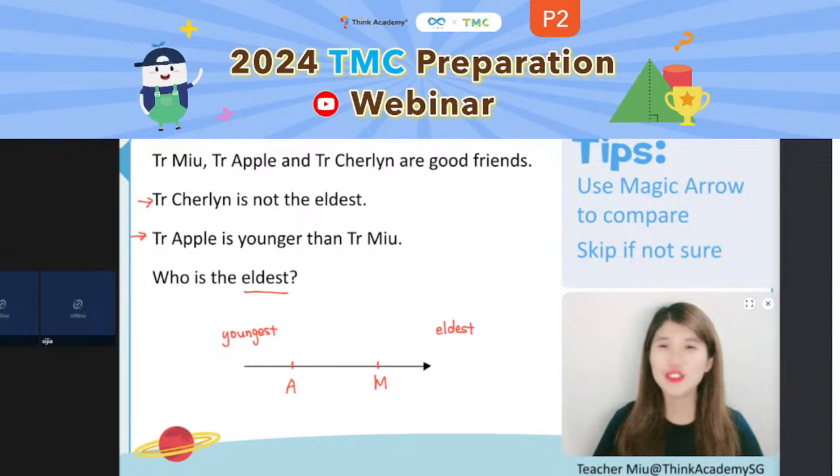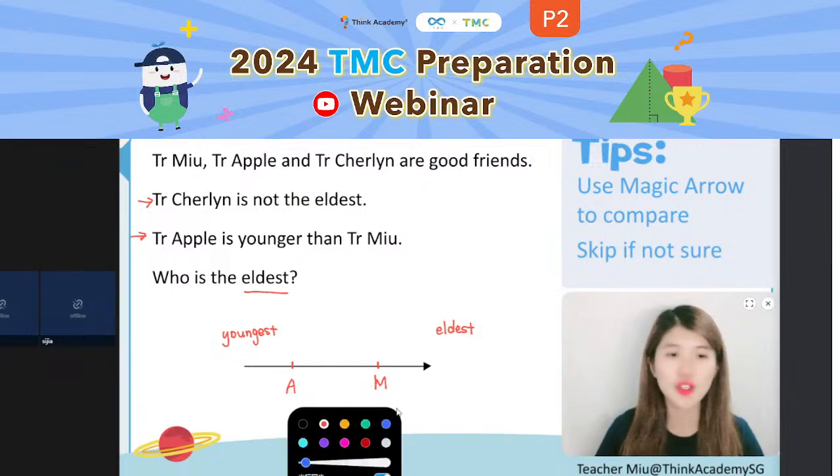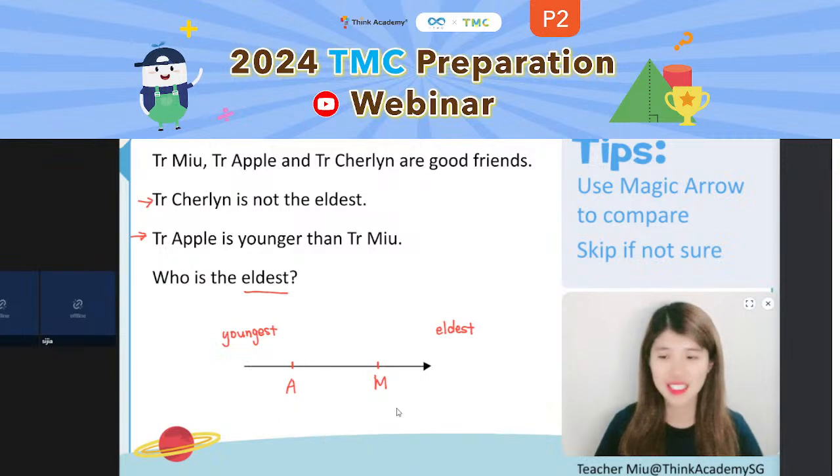Then don't forget, we need to go back to the first sentence that we were not so sure about. That is, Teacher Charlene is not the eldest. So where can we put Teacher Charlene? Can I put Teacher Charlene here as the eldest one? No, definitely not, right? We cannot put Teacher Charlene here because Charlene is not the eldest one. So at least there must be someone to her right. So can I put Teacher Charlene here?